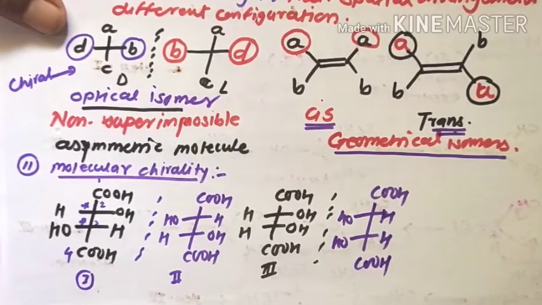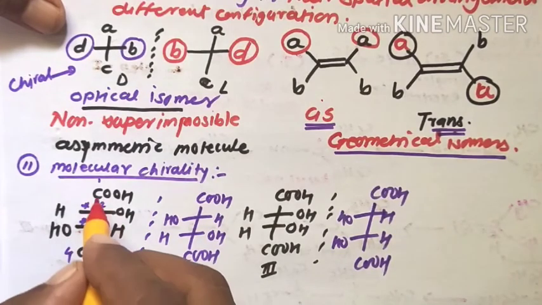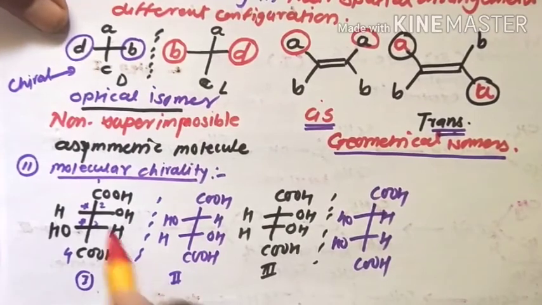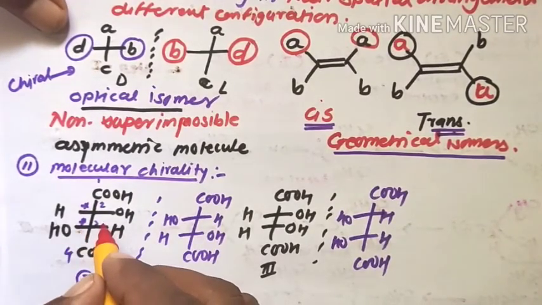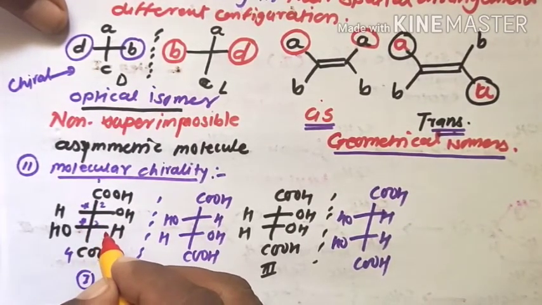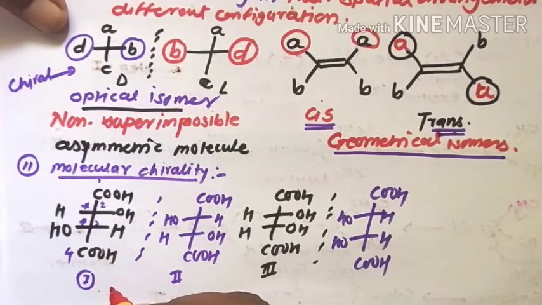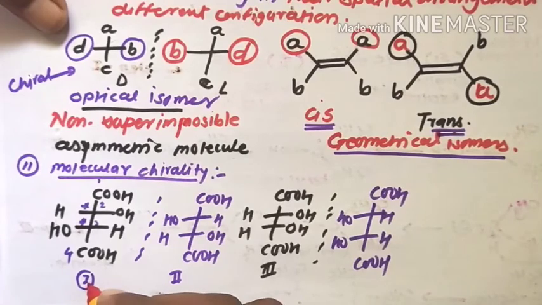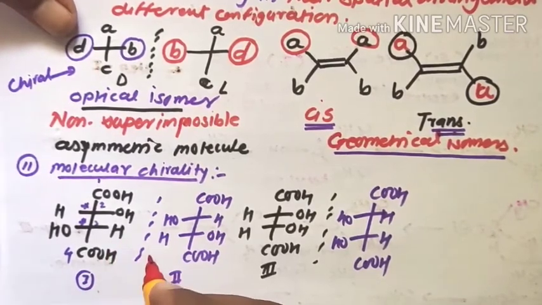Now see the nature of these molecules. This OH and this COOH are opposite to each other. Therefore, there is no element of symmetry, that is plane of symmetry, center of symmetry, or alternating axis of symmetry. Therefore, this first form of the molecule is the optically active form.